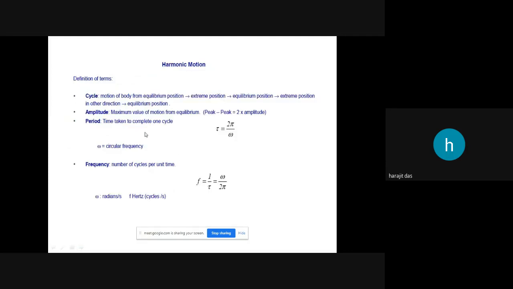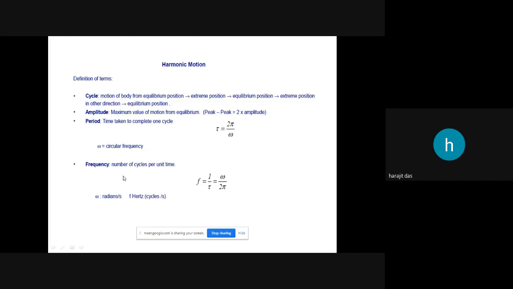Now this time period is denoted by capital T or tau. So here I have taken one slide directly from a genuine source, and it is written as tau. You can use capital T or tau, but I will be using capital T. When I write manually, it will be capital T only. Omega is the circular frequency or angular frequency.